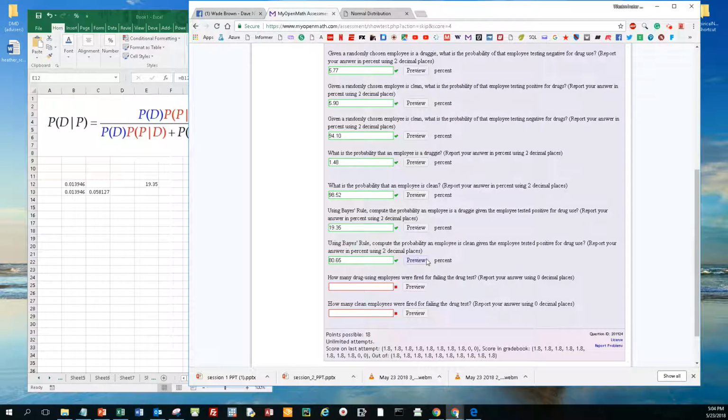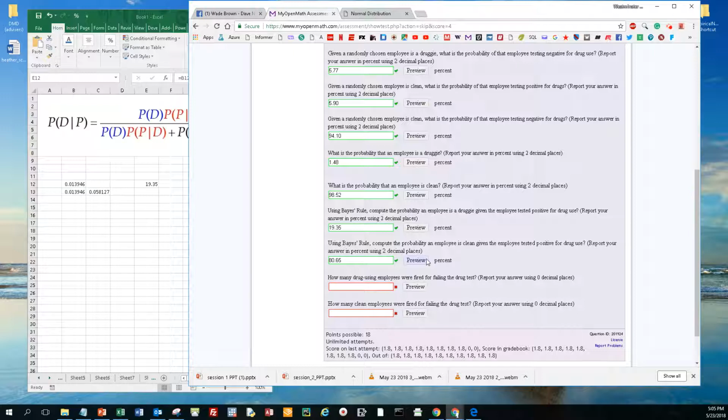Okay, so what does that mean? You have all these people that tested positive for drugs. If there's 100 people that tested positive for drugs, 80.65% of them are clean. So if you terminate everybody that tested positive for drugs, you're actually firing more people who are clean, in this case, than the people who are actually drug users.